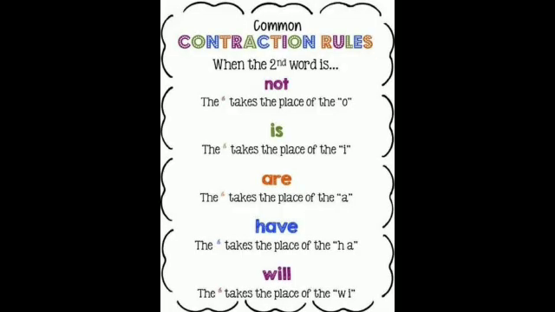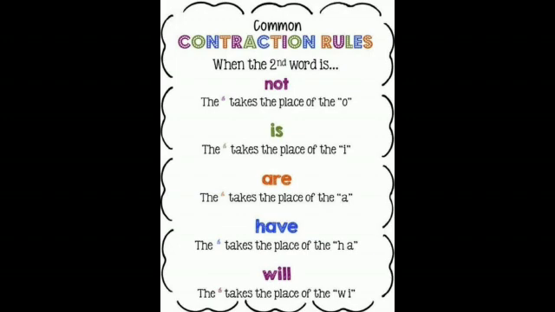The common rules of contractions are: when the second word is not, the apostrophe takes the place of o. If the second word is is, the apostrophe takes the place of i. If the second word is are, the apostrophe takes the place of a.